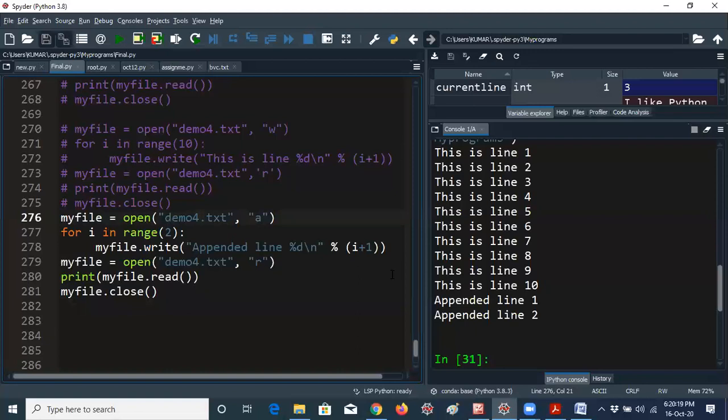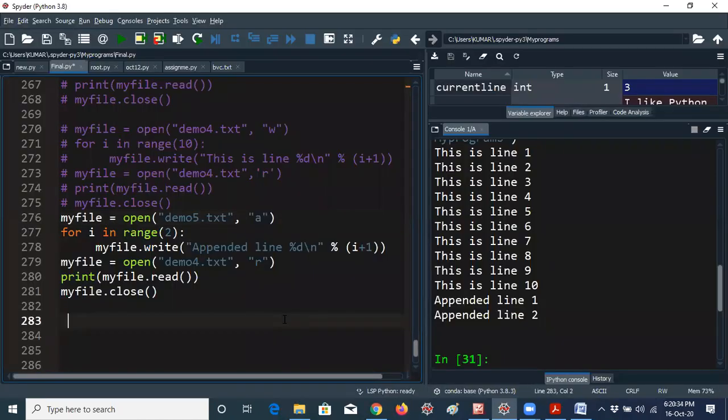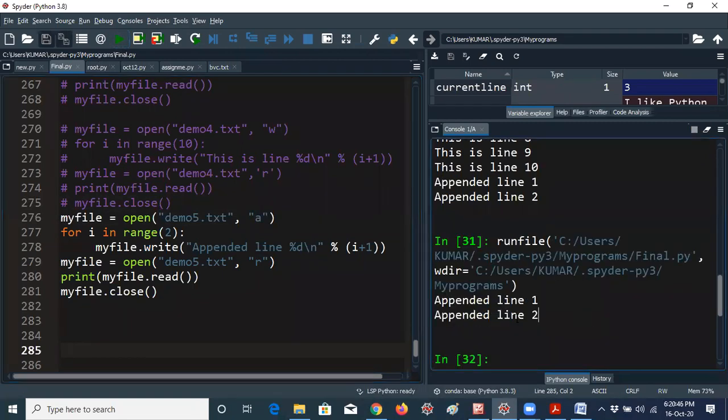For example, if I would like to give demo5.txt, demo5.txt is not there in our local directory. But even though you are giving an append operation, it will create a new file, because demo5 is not there in our directory. You can see here, it will be created, and it contains only 2 lines because there is no demo5.txt file earlier. Let me save this. Now I am giving only append mode, but demo5.txt is not there. I'm just running the program, and I'm getting only 2 lines of output.